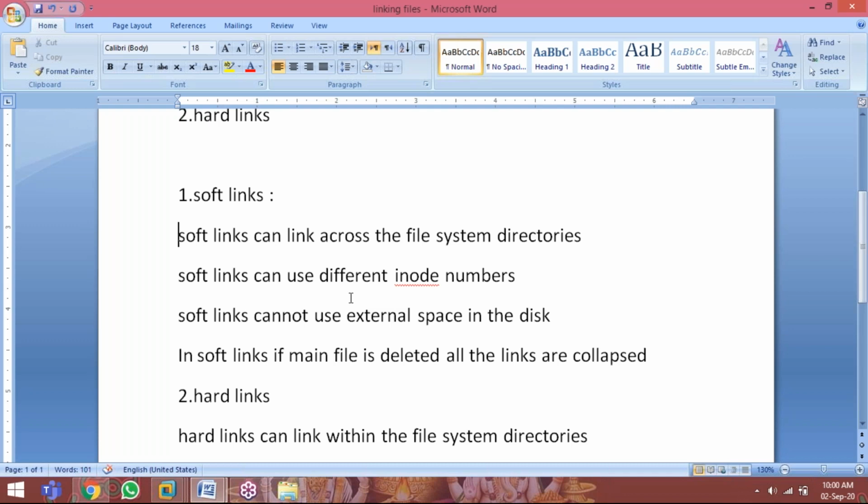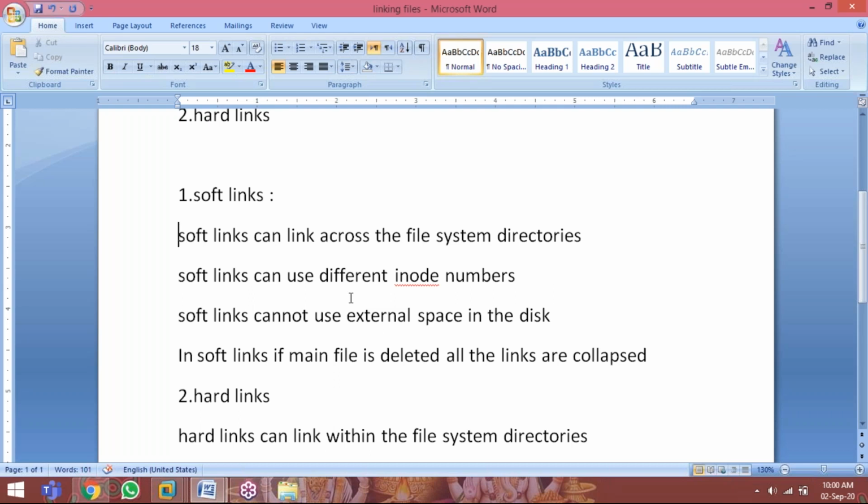If I link it with a soft link, it will not use 10 MB. Whatever the link path is, that number of bytes it will use. So if your link path is 12 characters, 12 bytes it will use. But hard links are not like that. If you link a 10 MB file, again 10 MB it will occupy from your disk space. So soft links cannot use external space in the disk.